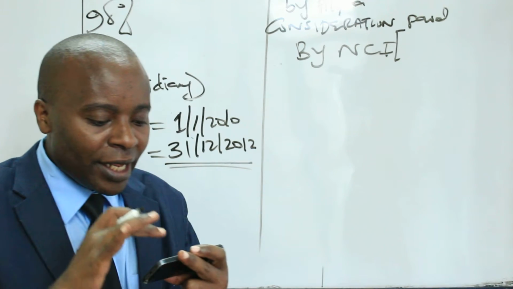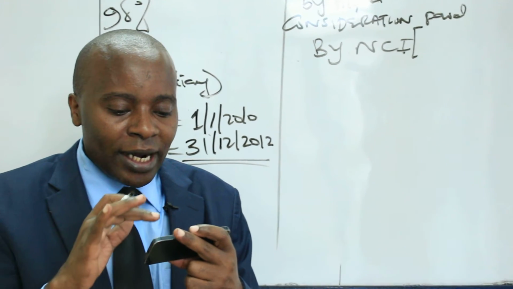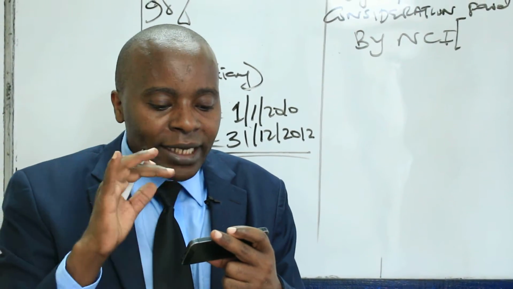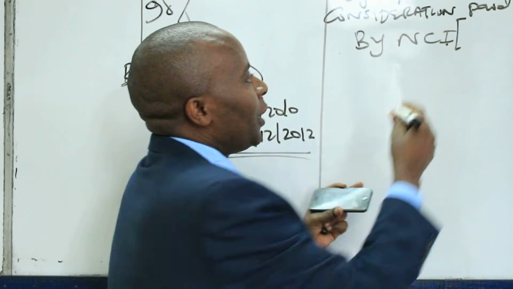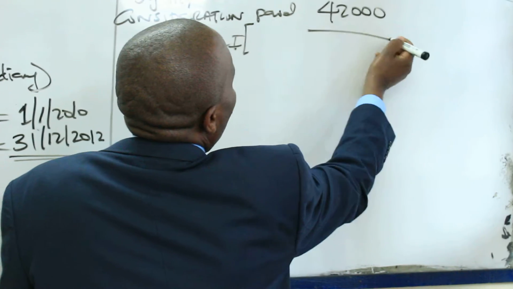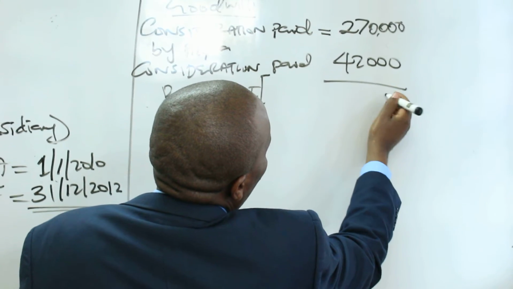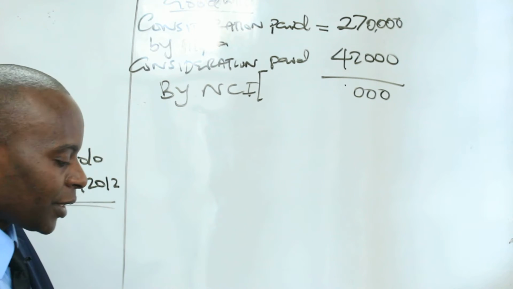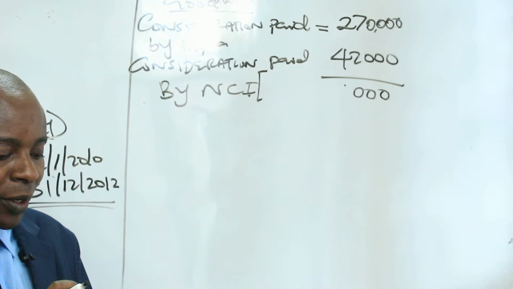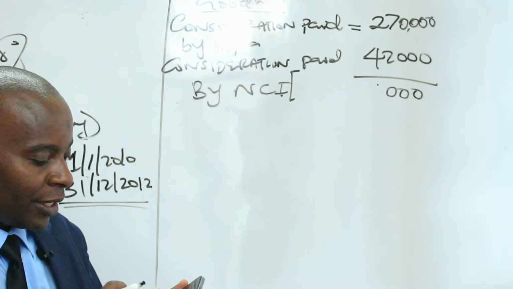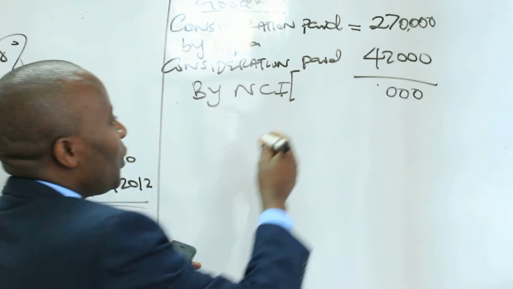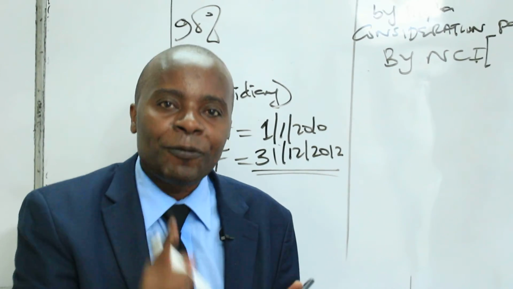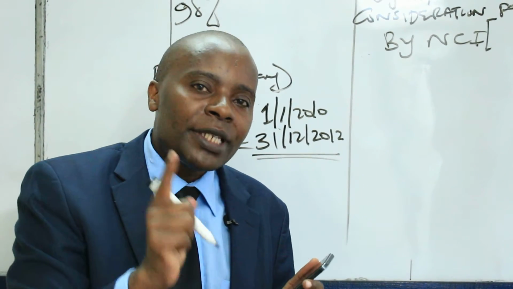Down there we are told that the share capital of Beta Company has remained unchanged since 1st January 2010, and the fair value of NCI at acquisition was 42,000. So come and give us the total consideration. We have here 300. It's important we use our calculator. Very good to always rely on our calculator. So we have here 270 plus 42, which gives us 312,000. So that is the total consideration that we paid for us to acquire this subsidiary.